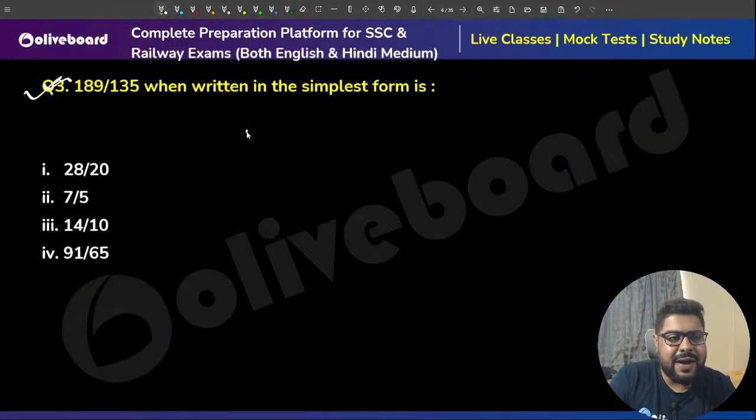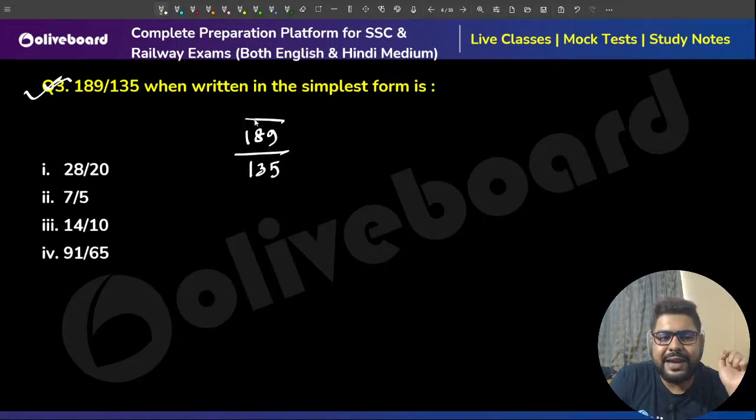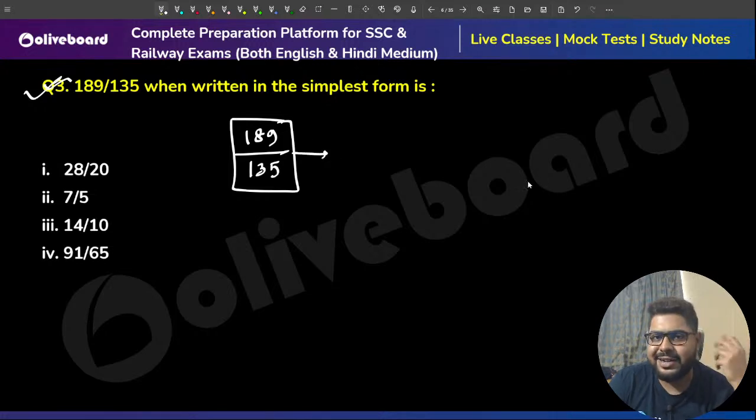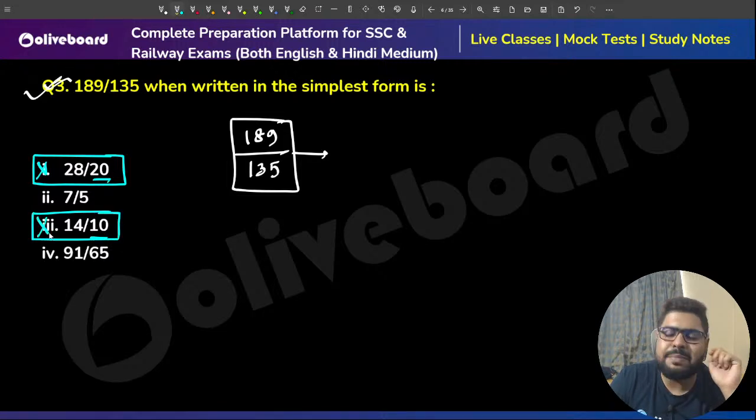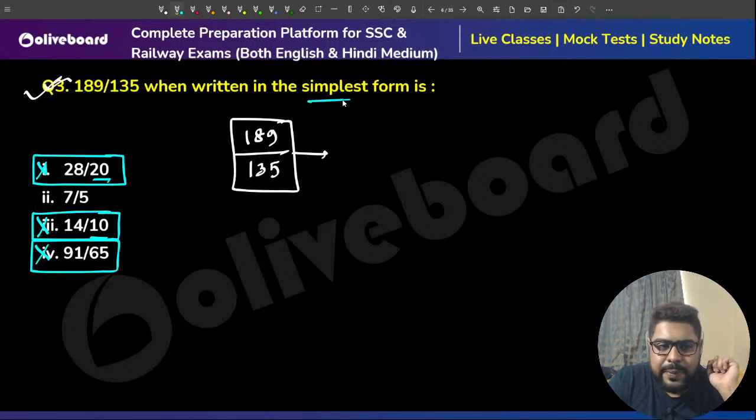Sir, simple question. 189 divided by 135, sir. Now, you cannot use any shortcut here because the question itself is a shortcut. It's a very, very short question. Right? Why, sir, we can't use shortcuts? Because I can simply say 20 and 10. These two won't be the answer, likely. But what is the problem? 28 by 20 is not the simplest form of any fraction. 14 by 10 is also not the simplest form. 91 by 65 is also not. Both are divisible by 13. So this must be our answer.